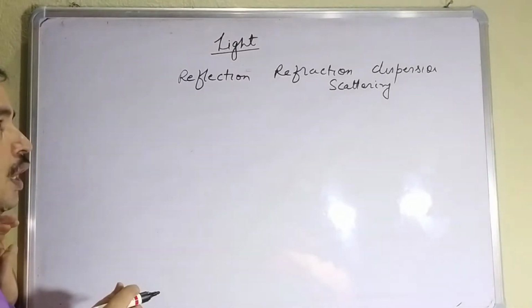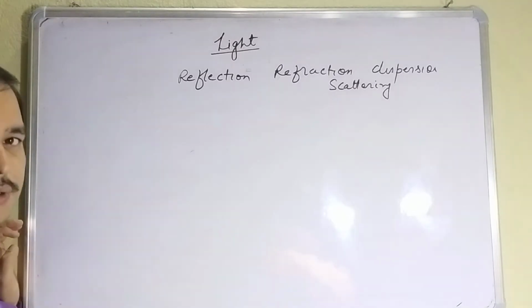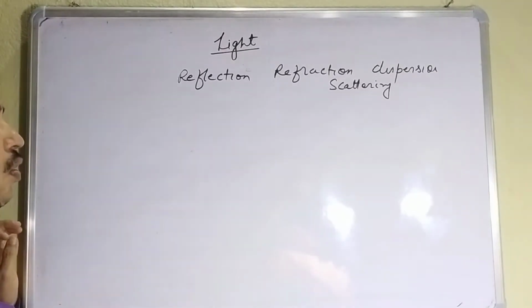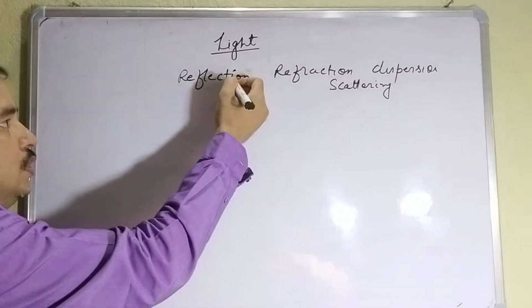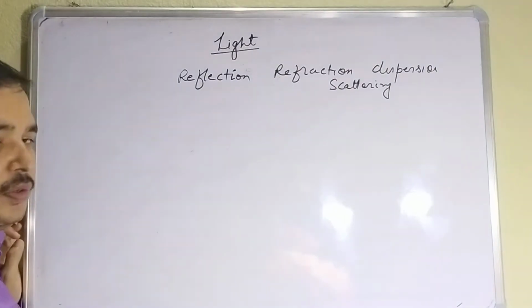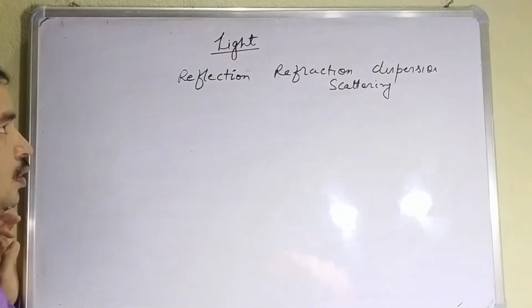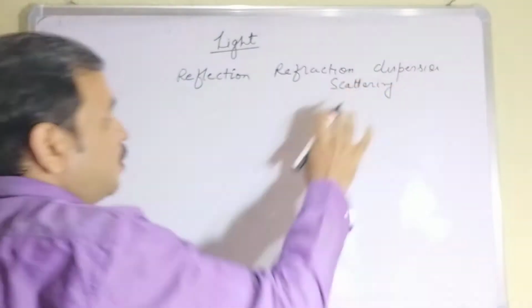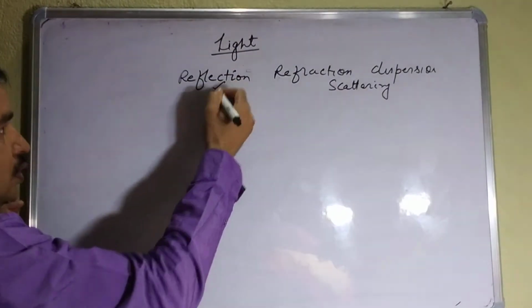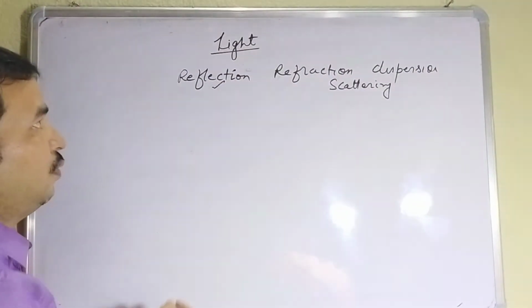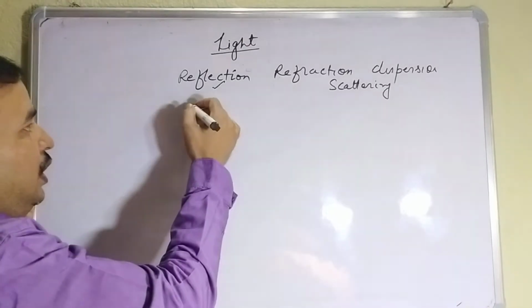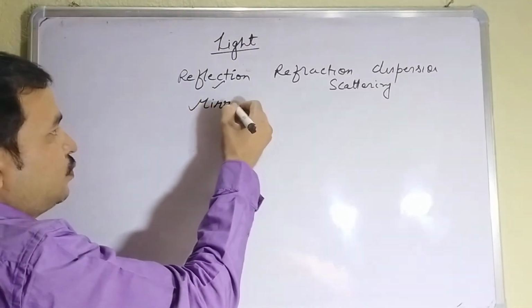Light, according to Newton, always travels in a straight line. Clear? But later on, when you go to class 10, you will see that there are different concepts related to light. So you have to discuss all these properties in this chapter. First, reflection. All of you know that reflection of light takes place from a mirror.